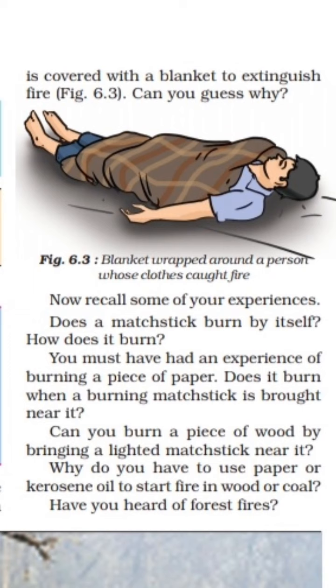When we cover the person with the blanket, the blanket cuts off the supply of oxygen from the air, and that extinguishes the fire. We are aware that combustible compounds use oxygen from air to chemically combine with oxygen and release heat and light energy, and for that purpose they require oxygen. When we covered that person with the blanket, it cut off the supply of oxygen, and that's why the burning stopped.